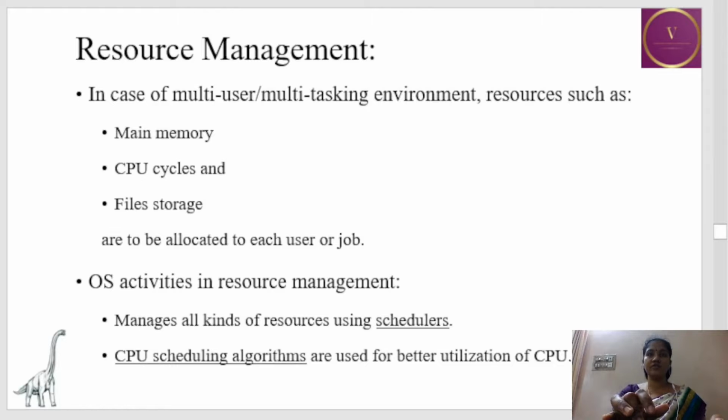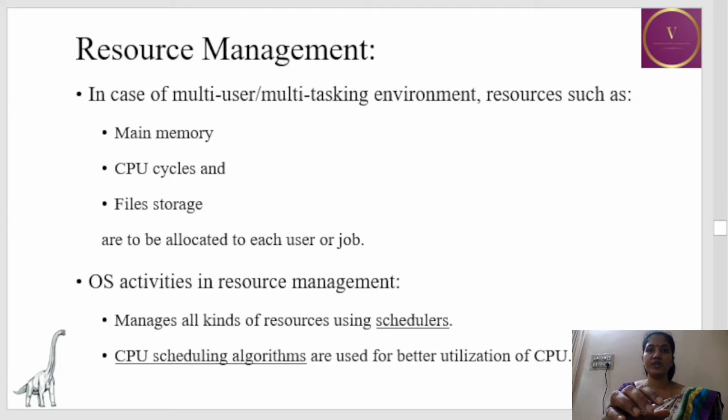Next service of OS is resource management. In case of a multi-user or multitasking environment, resources such as main memory, CPU cycles, file storage, everything has to be allocated to different users or different jobs. And OS activity when it comes to resource management is that it manages all the resources by using the schedulers, and CPU scheduling algorithms are used for better utilization of the CPU. The CPU scheduling algorithms we'll be seeing in the upcoming chapters.